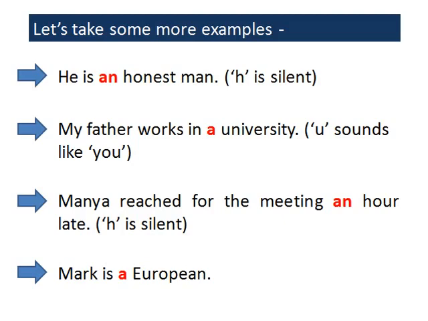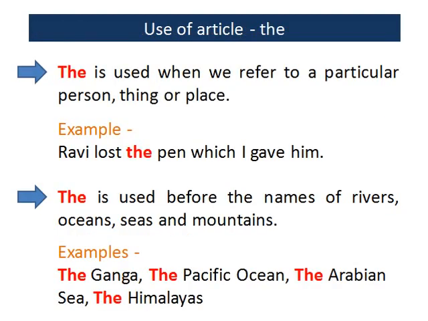Now we will learn the use of the article the. The is used when we refer to a particular person, thing or place. For example, Ravi lost the pen which I gave him. Here we have used the before pen because we are talking about a particular pen, which I gave to Ravi.